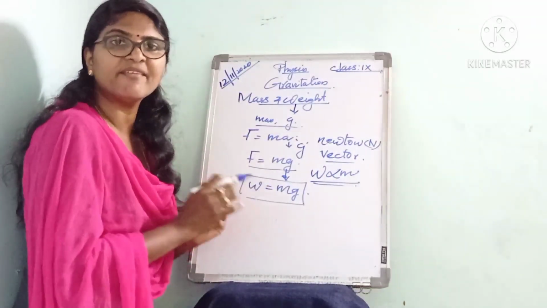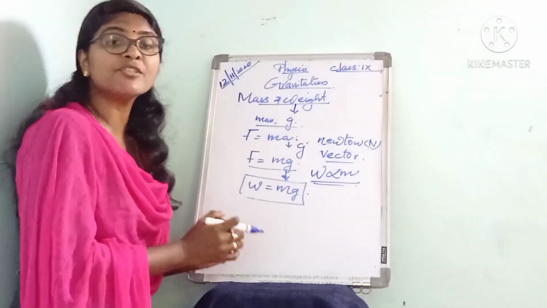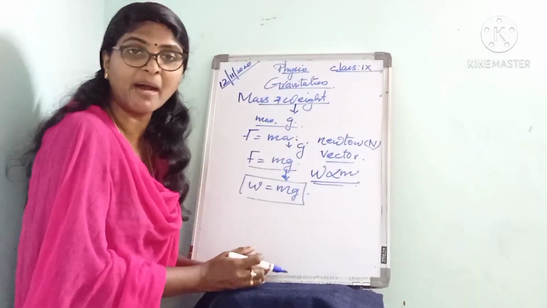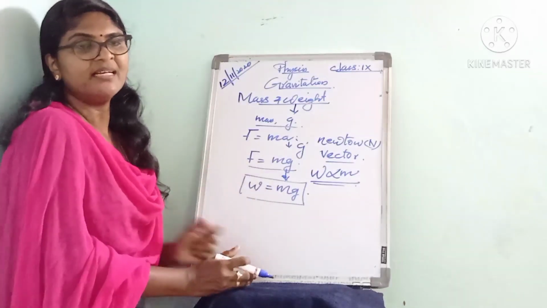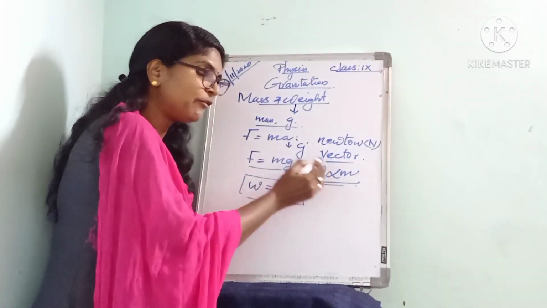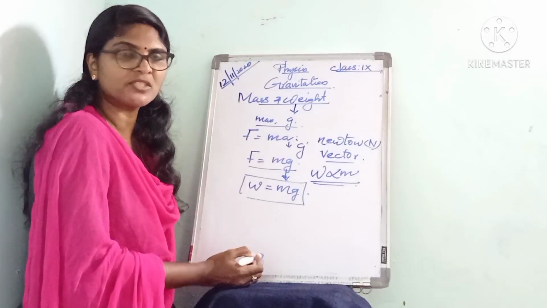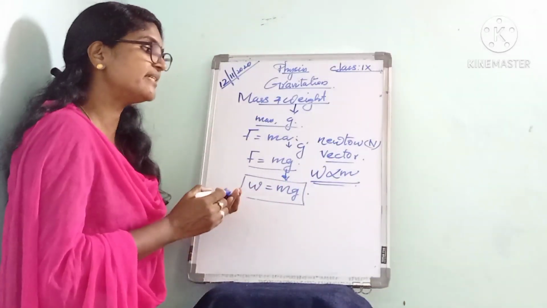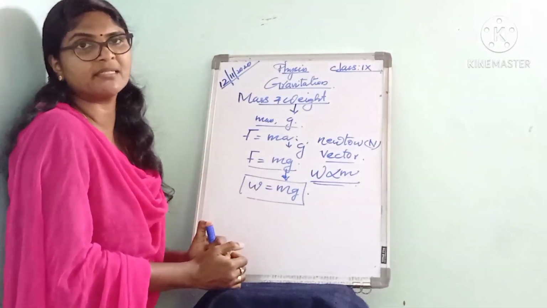Mass at a given place. The weight of an object is proportional to its mass.